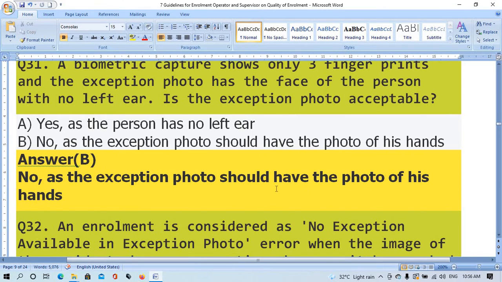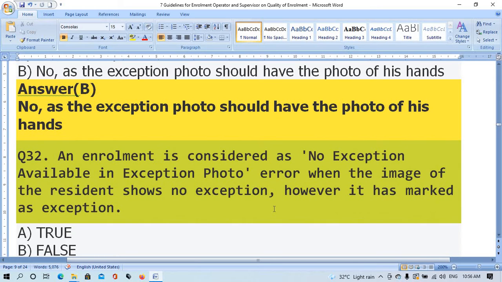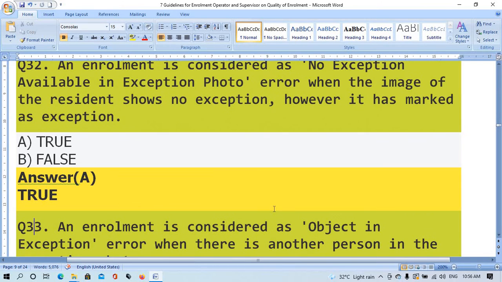Question number 32. An annulment is considered as an exemption available in exemption photo error when the image of the resident shows no exemption. However, it has marked as exemption. Option A, true. Option B, false. The right answer is option A, true.